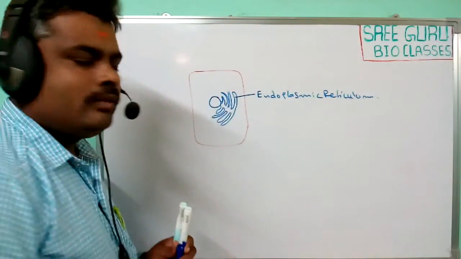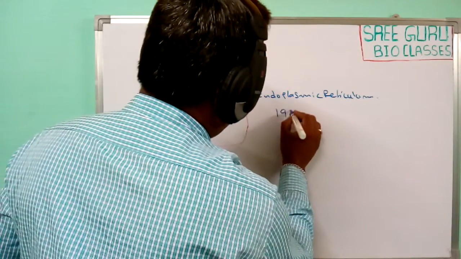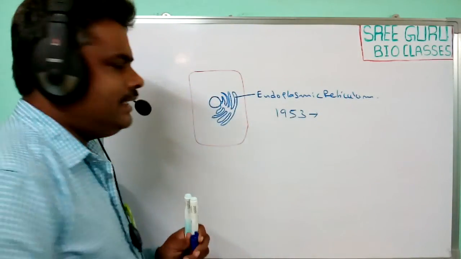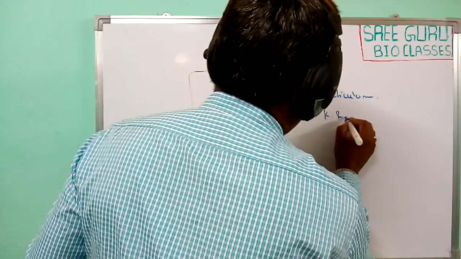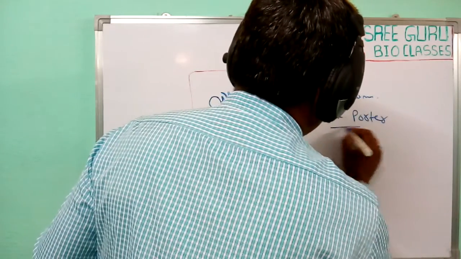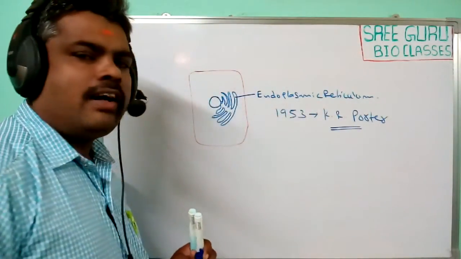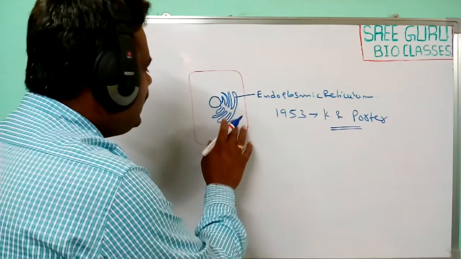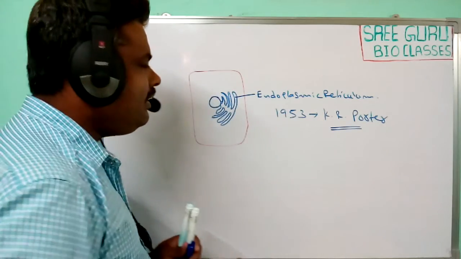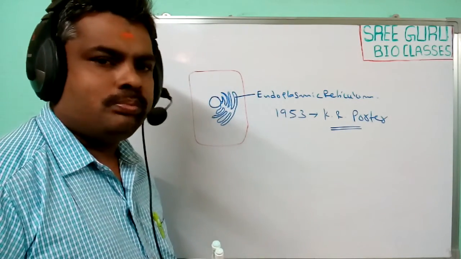In the year 1953, the scientist K.R. Porter identified the network of this endoplasmic reticulum under the electron microscope.